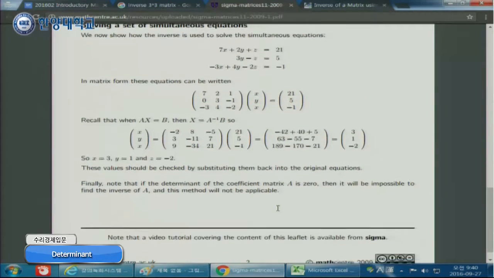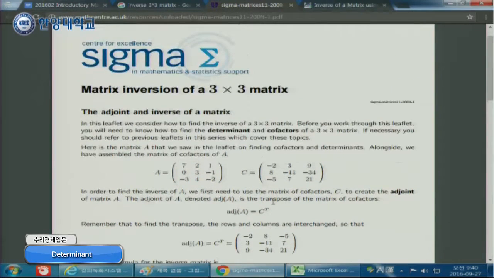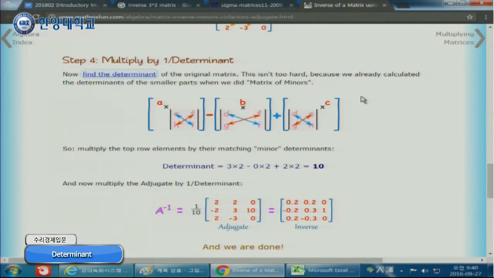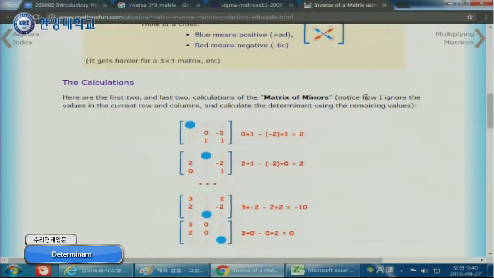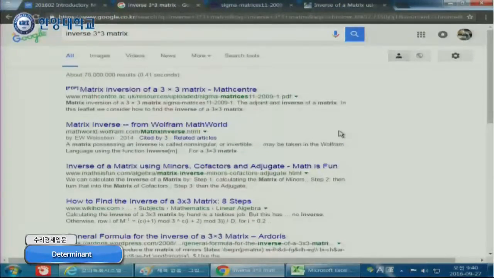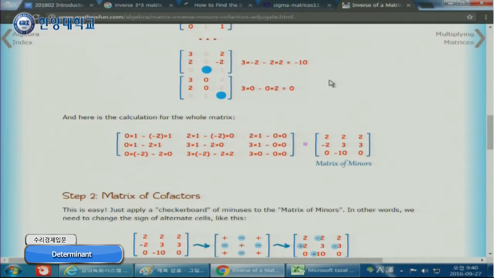Well, it doesn't explain much. Okay. So the calculation of the determinant is, well, is there any easy one? A step by step. Okay. Any step by step.